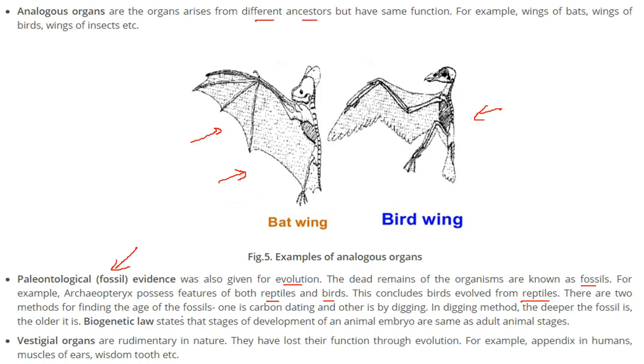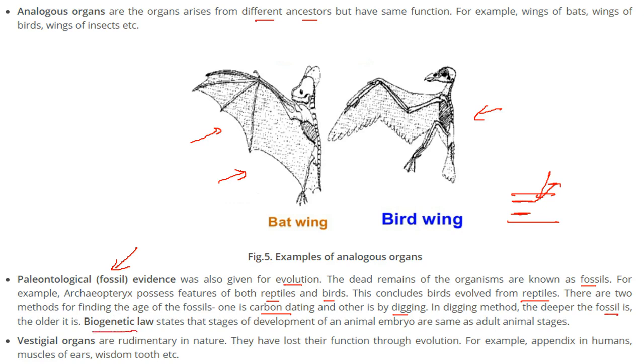There are two methods of finding the age of fossils. One is carbon dating, C14 dating, or by digging. If you dig, what comes up first died more recently, while the deeper you go, the older the remnants are. So in the digging method, the deeper the fossil is, the older it is.